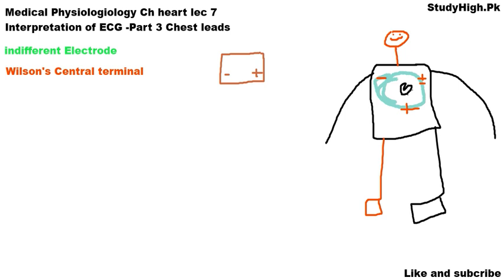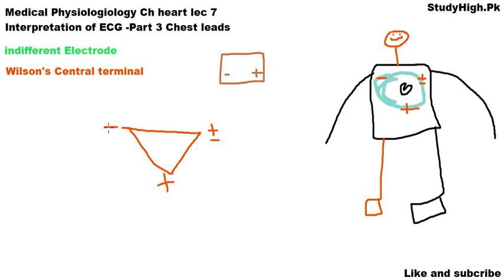The area around the fluid forms a triangle. Negative, this negative, here positive or negative, and this area, the fluid around the apex of the heart, negative, positive. So the fluids around the heart form the triangle that we call Einthoven's triangle. This is the negative terminal of Einthoven's triangle. This is another terminal that is connected with the left arm.